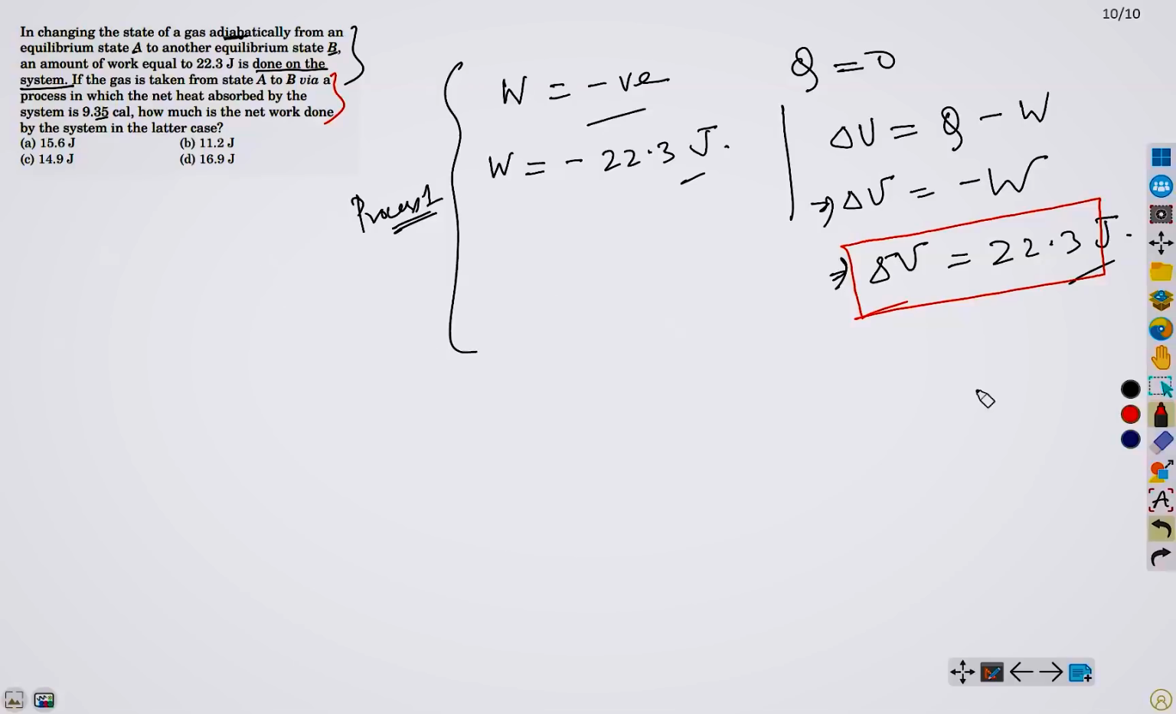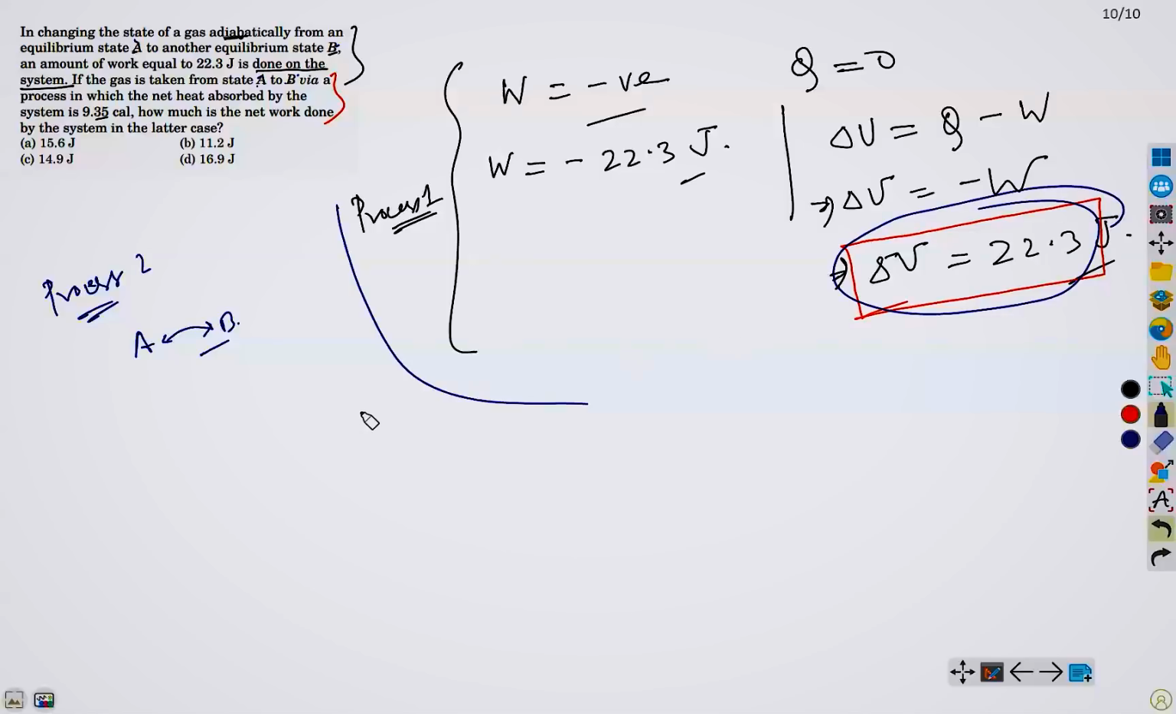Now, for another process, let us look at this one. I am using a different color. Let's use blue color, and mention this as process 2. So in this case, what is happening? The gas is taken from state A to B. Observe that the initial and final positions remain the same. So since the initial and final positions are the same, this quantity will remain the same. As I mentioned in our earlier classes, internal energy depends only on the initial and final position. So delta U will remain the same.